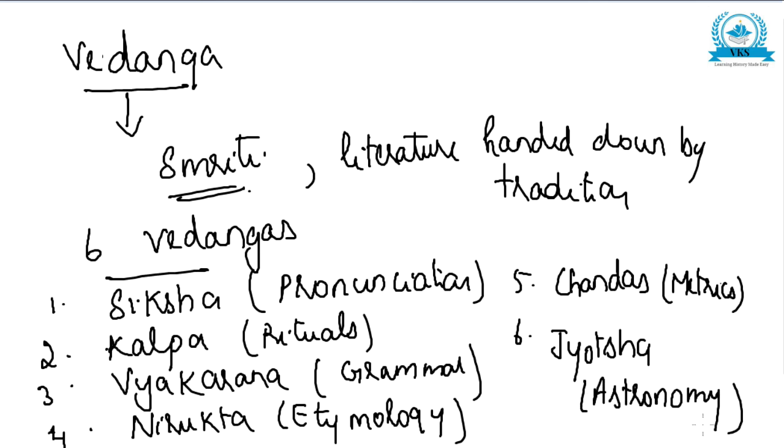So these are the 6 important Vedangas: Shiksha, Kalpa, Vyakarana, Nirukta, Chandas and Jyotisha. Vedangas are also called Smriti, literature handed down by tradition.